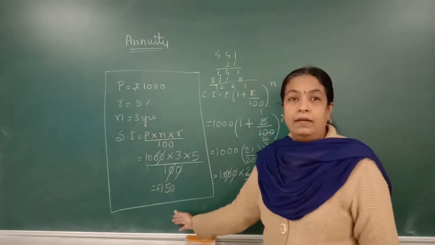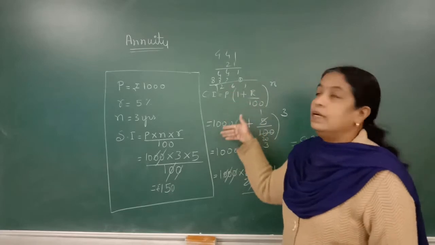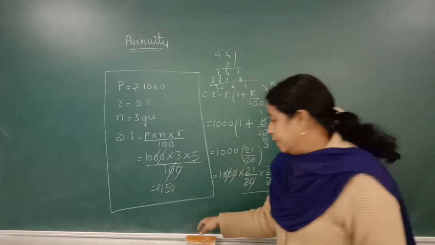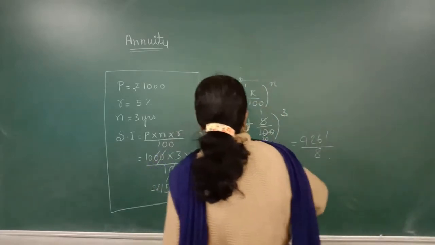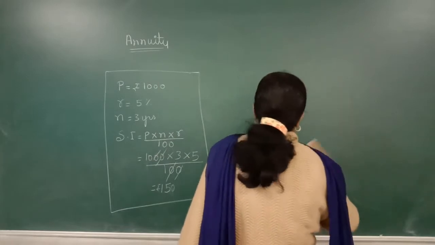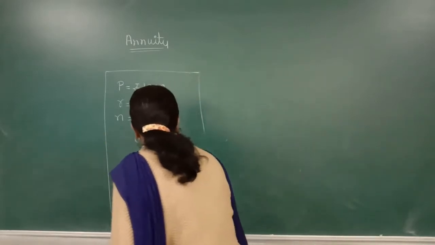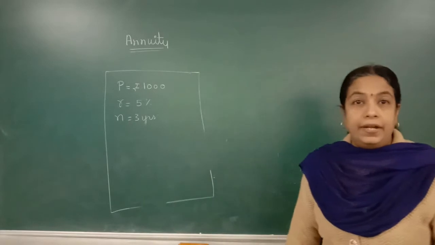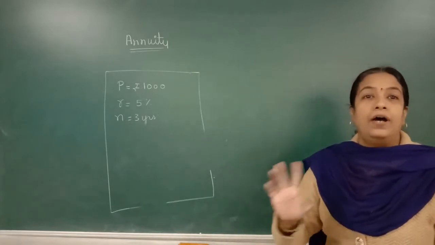But what happens in compound interest? It is calculated at the end of every year.